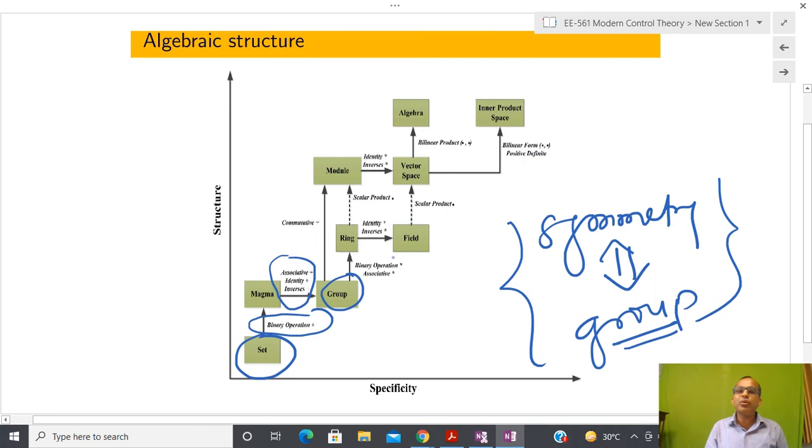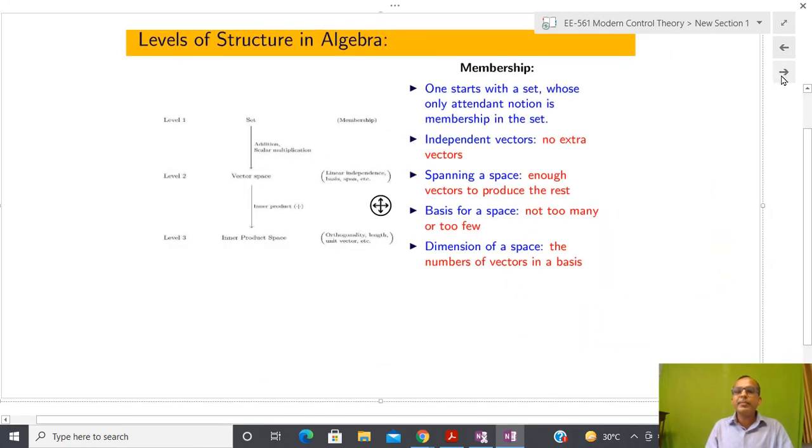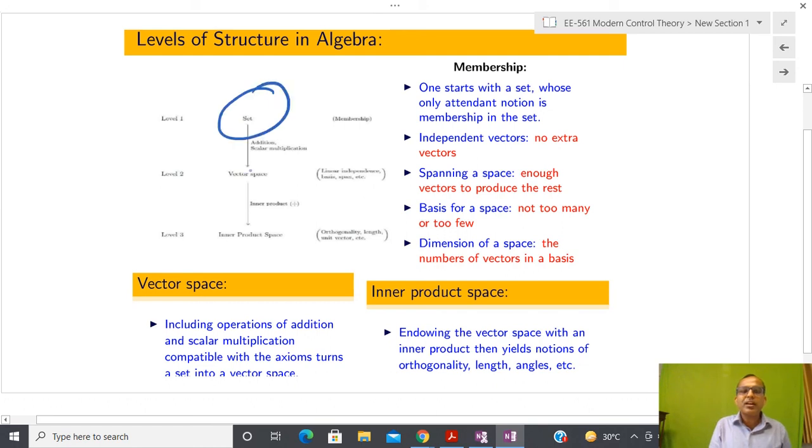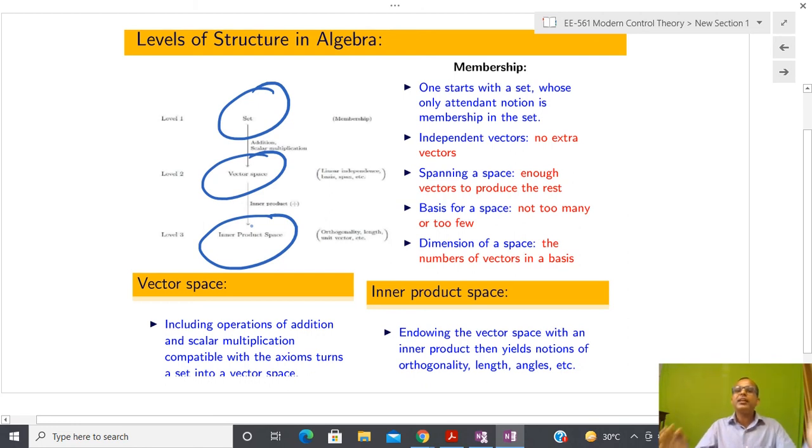In this course I am going to talk about this particular structure. For the time being I am not going to discuss each and everything, because I have limited time. So in this course mostly I am going to see this structure. We are going to talk about sets, vector spaces and inner product spaces, and I will define everything, so please do not worry. The meaning of set is some kind of collection, and inside that I am going to talk about elements in terms of vectors, matrices, and functions.